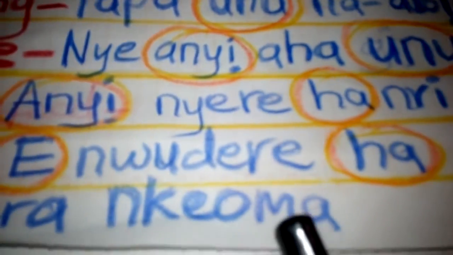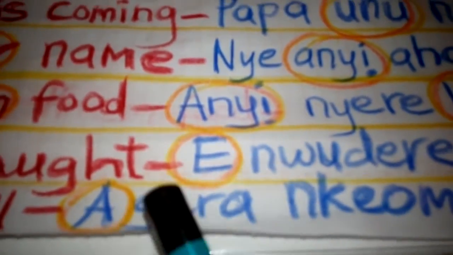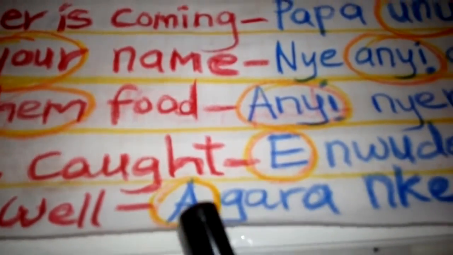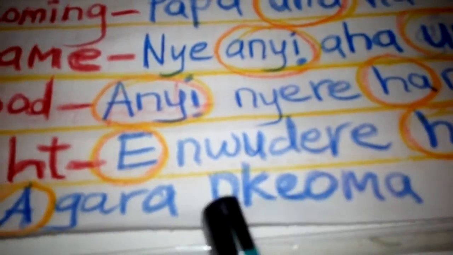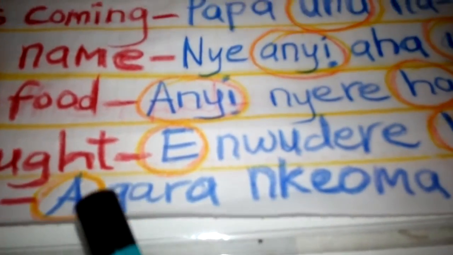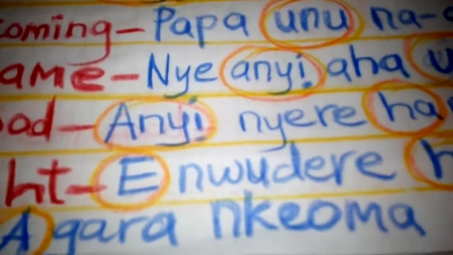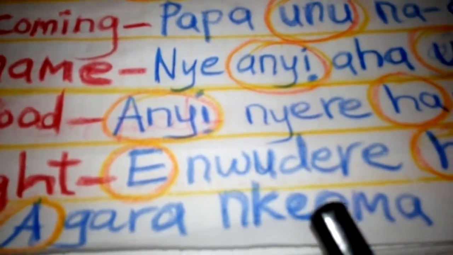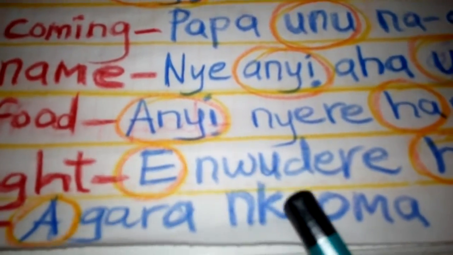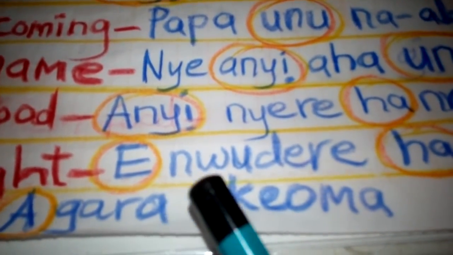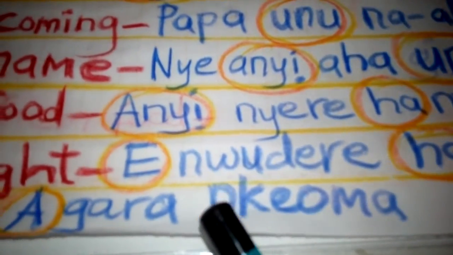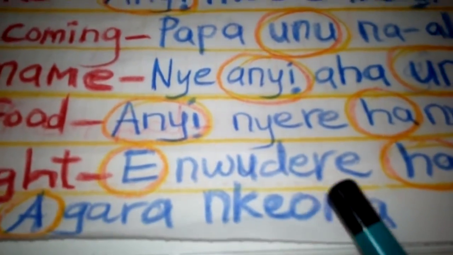A gara nke ọma. A gara, who went well? Nobody knows. A gara nke ọma. A can be anything. A can be anybody. So that's how we say it in Igbo language. A can be anybody. A gara nke ọma. So we are trying to avoid specifying the action, the main principle of an action. Let's say it like that.